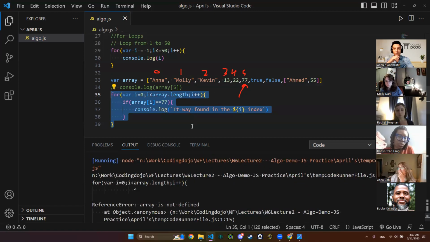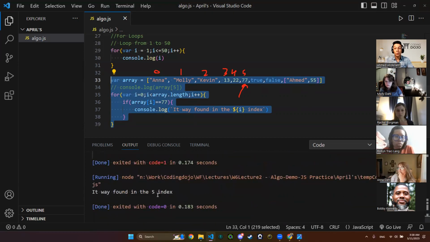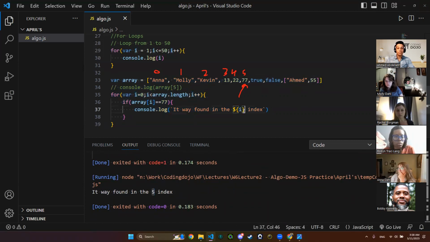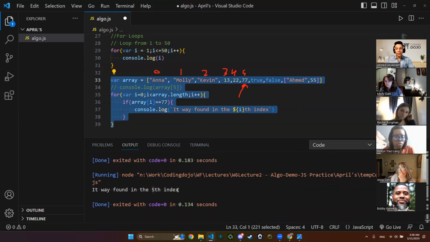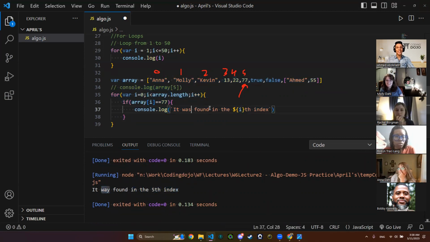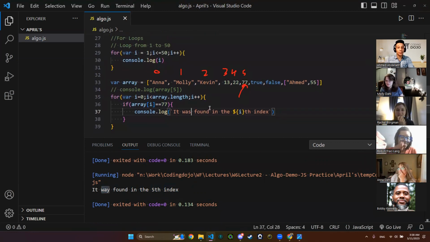Oh, we have an error. I less than, okay, I didn't select the array with me. So let me select it. It was found in the 5th index. Anyway, let's see what happened right here.